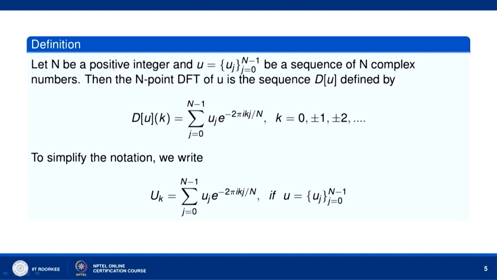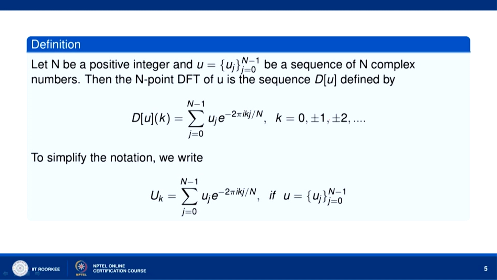Okay. So, let us see how we define the discrete Fourier transform. Let n be a positive integer and u equal to u j, j equal to 0 to n minus 1, be a sequence of n complex numbers, then the n point DFT of u is the sequence du given by du k equal to sigma j equal to 0 to n minus 1 u j e to the power minus 2 pi I k j by n, where k takes values 0, plus minus 1, plus minus 2 and so on.